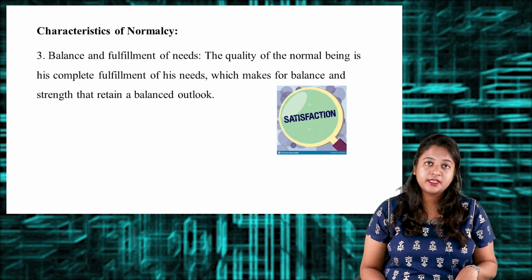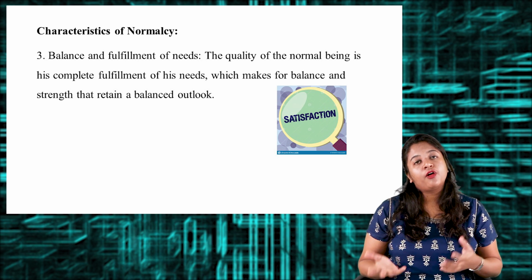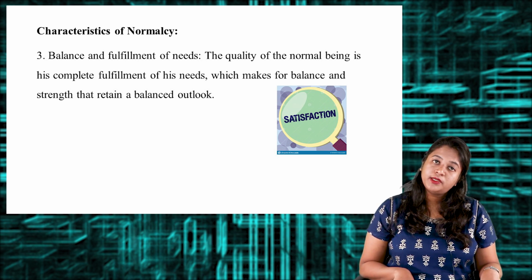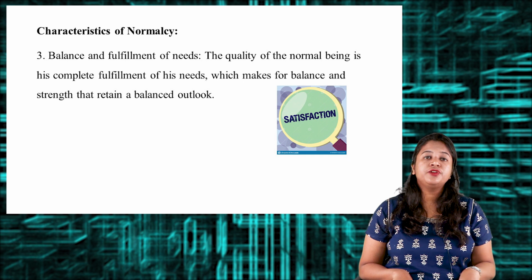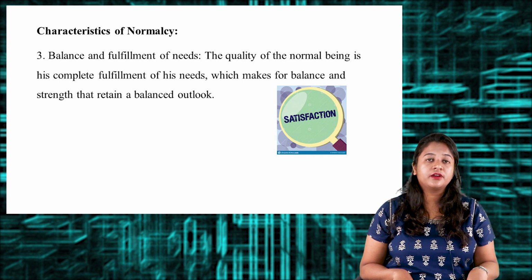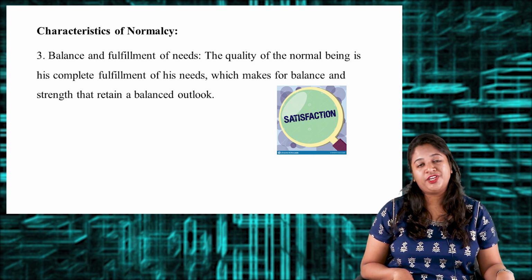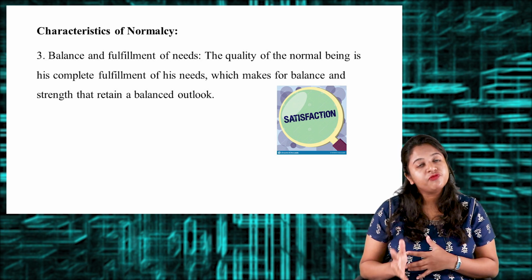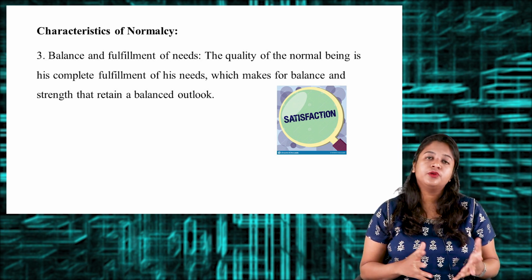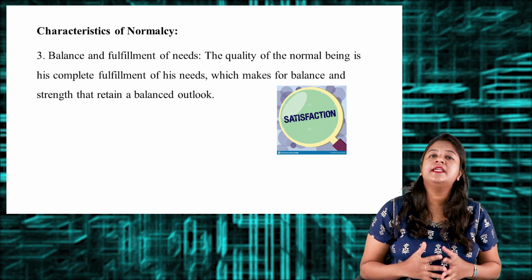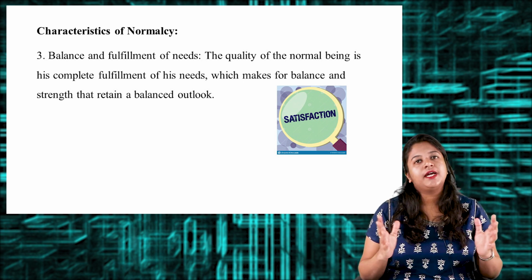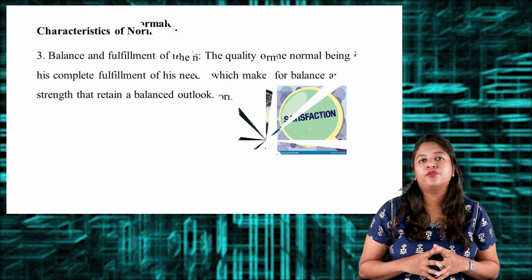The third characteristic is balance and fulfillment of needs. If the individual is normal, he is going to balance various crises or situations which come, and he is going to completely fulfill all the needs. Even though there is an imbalance, he is going to balance and fulfill all the needs. So that is about the characteristics of the normal.